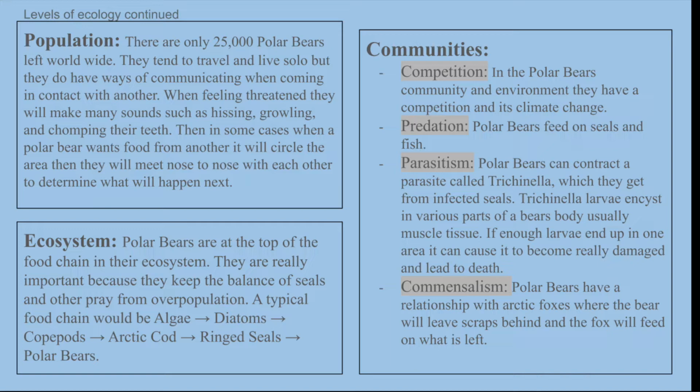Then in some cases, when a polar bear wants food from another, it will circle the area, then they will meet nose to nose with each other to determine what will happen next. Ecosystem. Polar bears are at the top of the food chain in their ecosystem. They are really important because they keep the balance of seals and other prey from overpopulation. A typical food chain would be algae, diatoms, copepods, arctic cod, ringed seals, and polar bears.